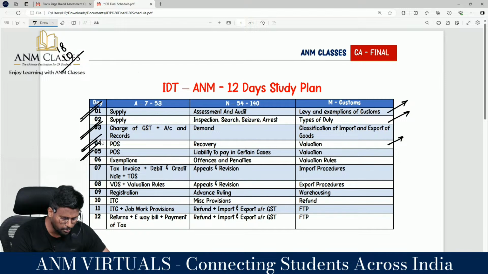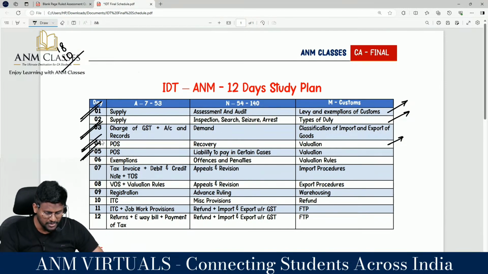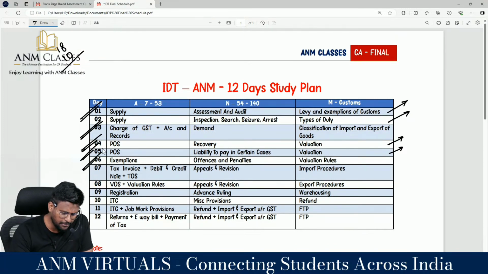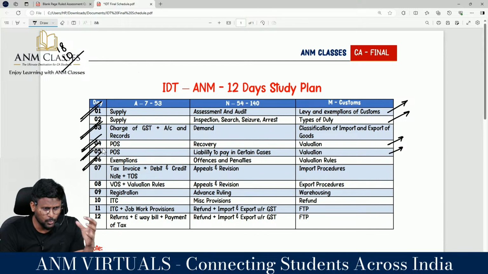Then again I have given more time for place of supply. After that, liability to pay in certain circumstances. Then you have to do the customs valuation. Sit and solve the customs valuation. Then exemptions, which is A to Z, a bulky area, my dear lovable students. Then offences and penalties, a very important slot for examination.